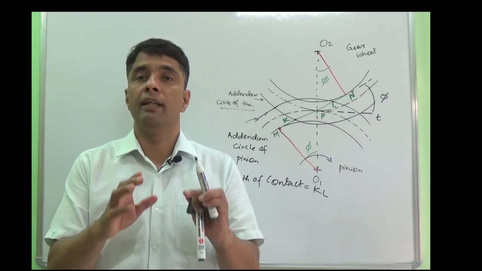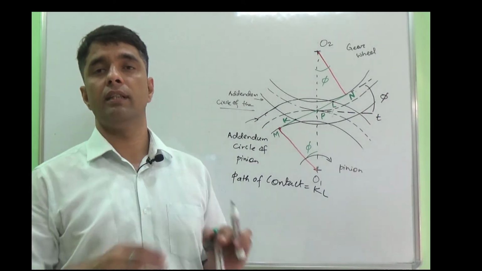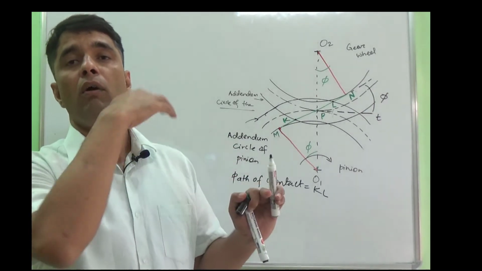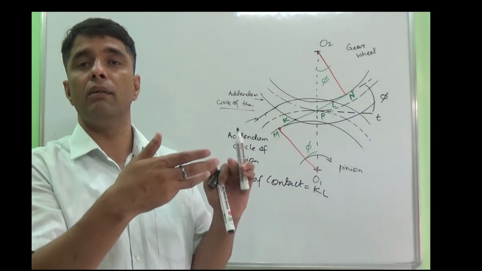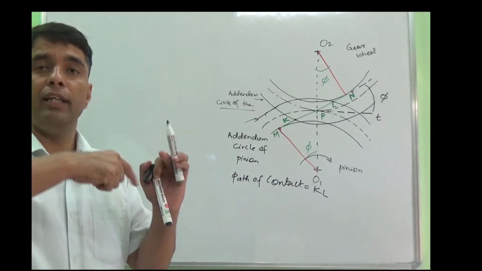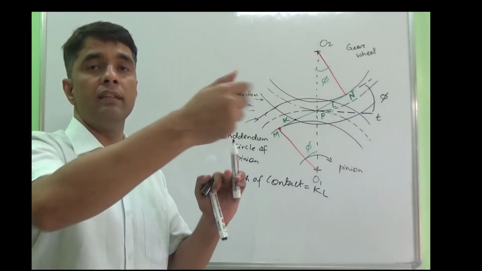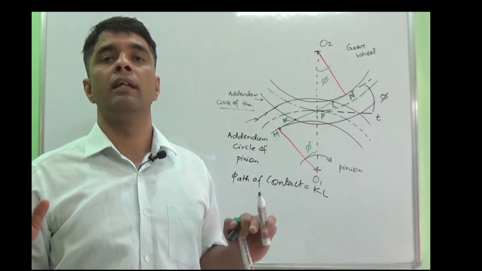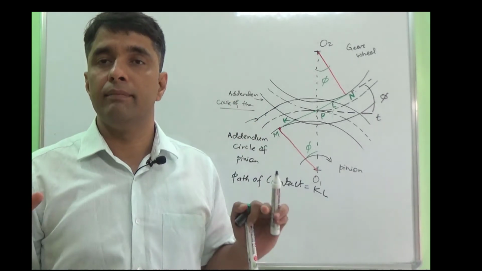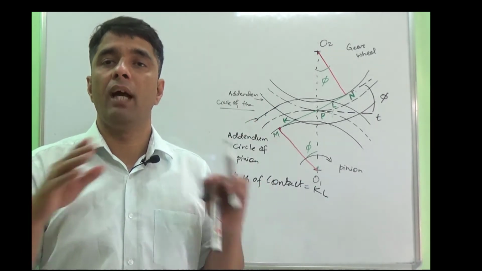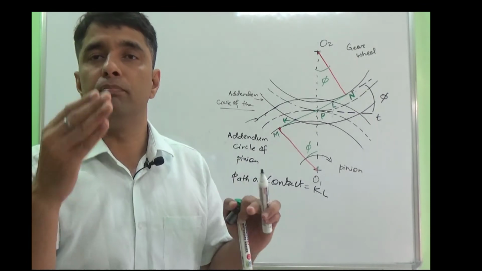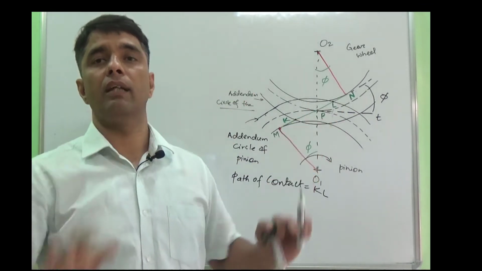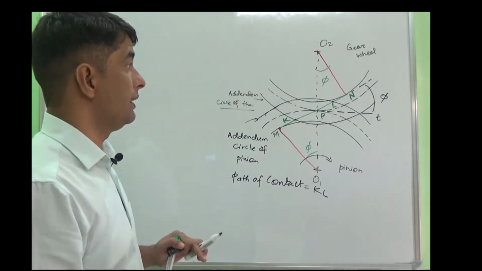Because involute is a curve generated by a straight line which rolls without slipping on the circumference of a cylinder or a circle. So if any point enters inside the base circle, the tangency is lost and you cannot get that point as an involute profile point, so that part of the profile cannot be involute, right?